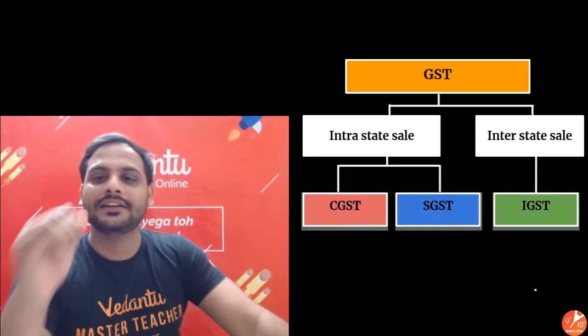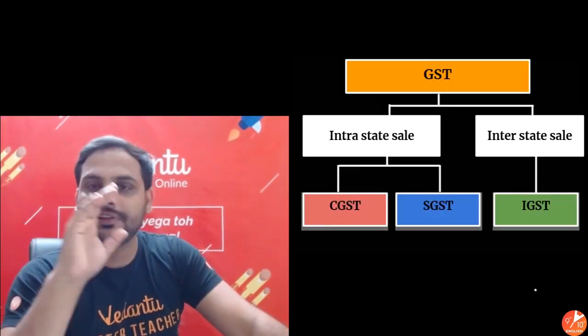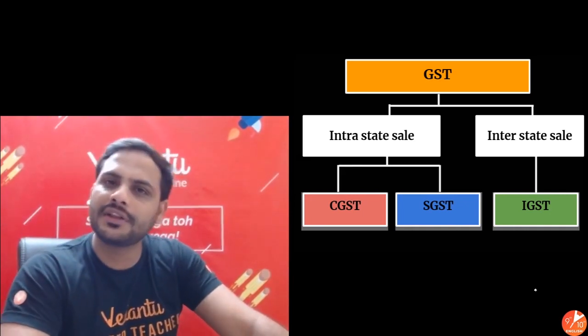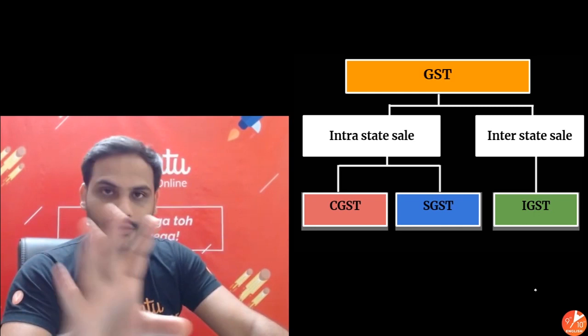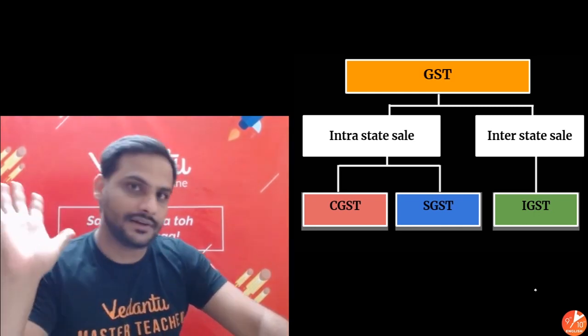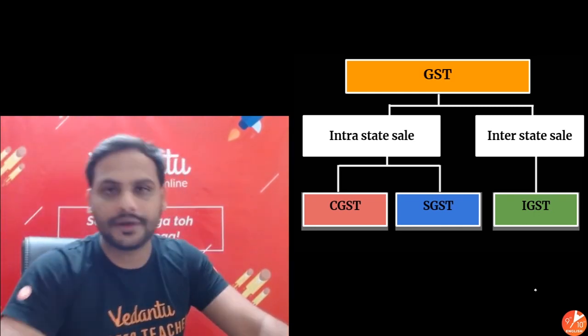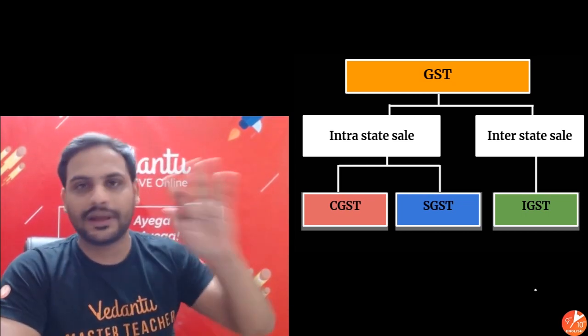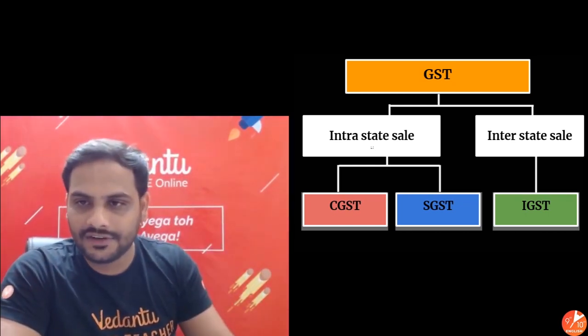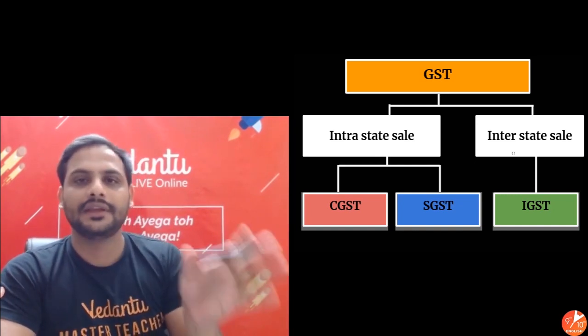Alright, now the GST part. Now see, business in India, if we talk about it, the business will be in two ways. In India already I'm saying, I'm not talking about international business. That is a different thing. Alright. So in India, beta, if I'm talking about business, there are two types of business: intrastate and interstate.